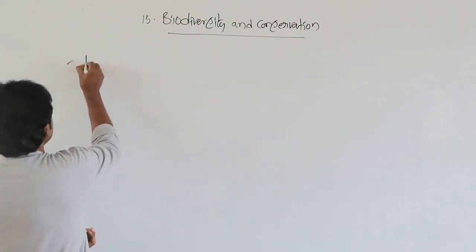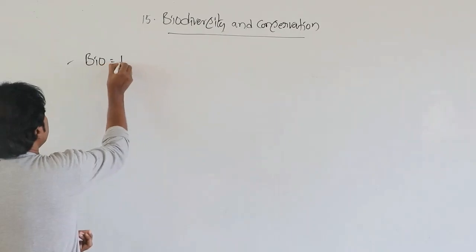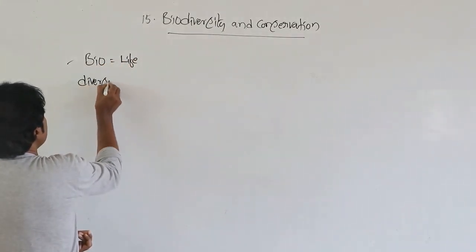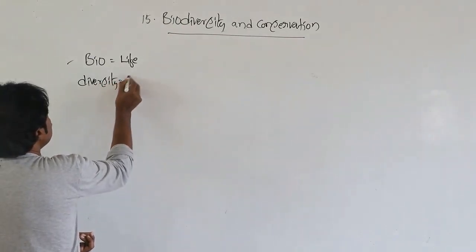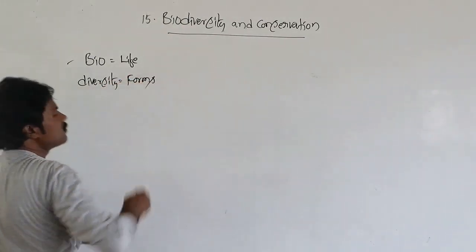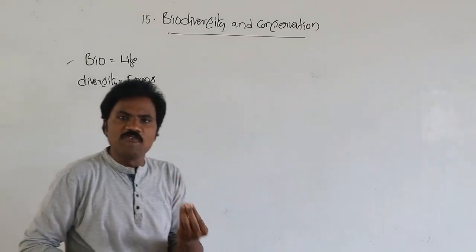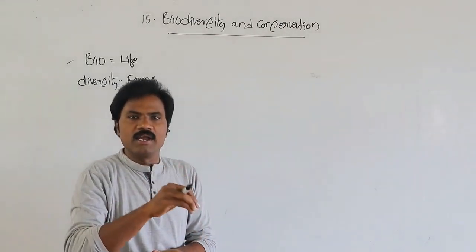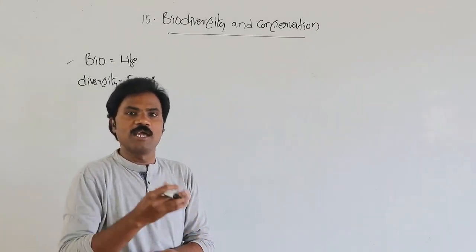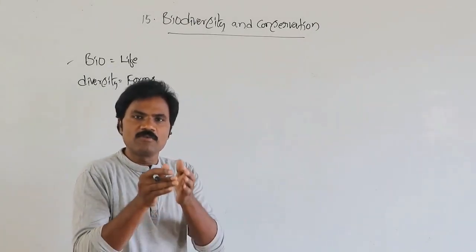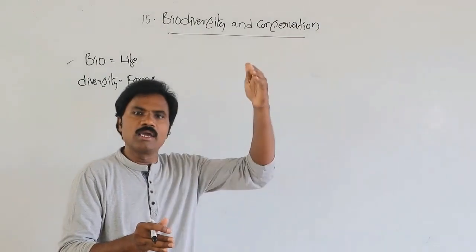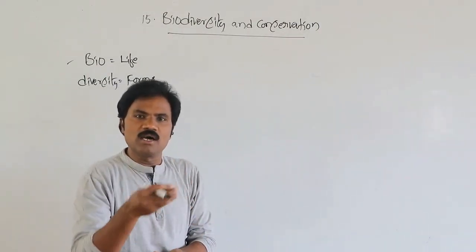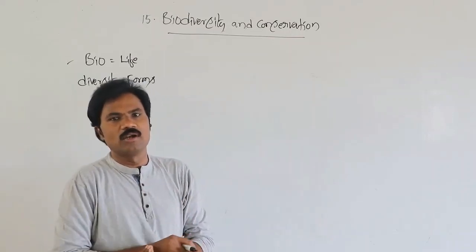In this, bio means life, diversity means forms. That means various life forms present on this planet. That indicates biodiversity: different types of life forms, from single cells to all higher multicellular organisms. Both plants and animals must be included.